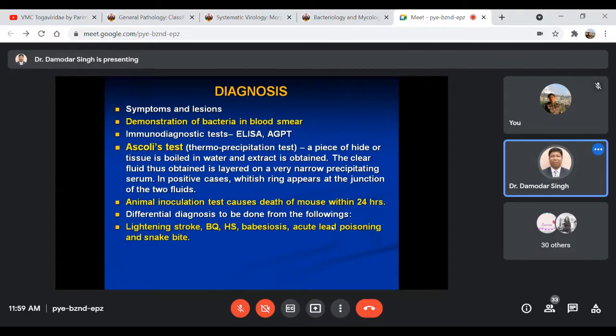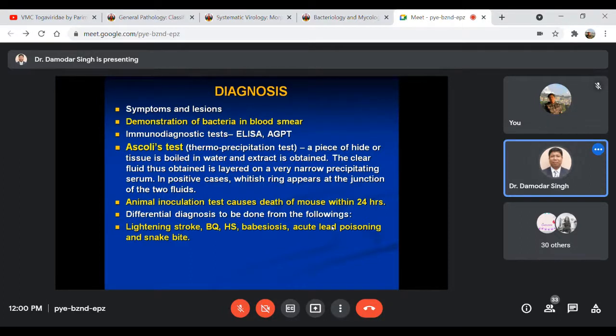You should not open the carcass. It is not advisable, because once opened, the organism will get out along with the blood, and in the presence of oxygen, they will form spores. And once a spore is formed, it will remain viable for more than 30-40 years, there is even a record of it, right? So that's why collection of blood should be from the ear vein, without opening the carcass. Post-mortem examination, opening the carcass, is not advisable.